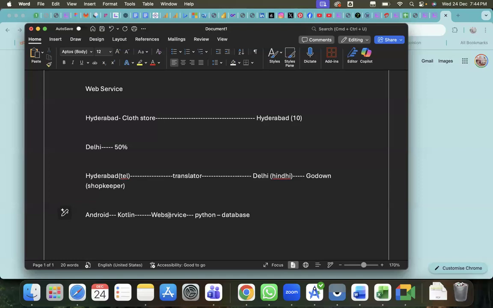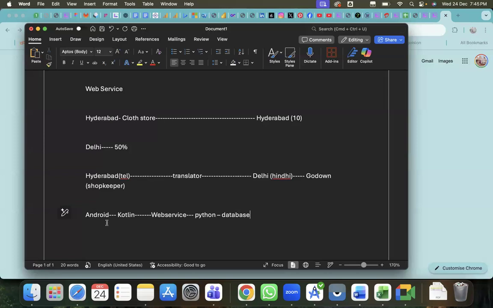It converts Kotlin to web service, then converts to Python. It searches in the database. Then Python converts that into web service format, and we receive it in web service format again and convert that into Kotlin. Then we give the output to the user in an understandable language, like a formal message: you logged in successfully, or your credentials are wrong, or your mail ID does not exist.